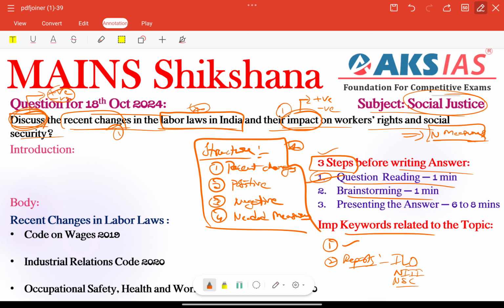Otherwise we have some important data related to these particular changes, recent changes especially, right? We have the World Bank Social Protection report also, or we have the International Trade Union Confederation reports also, we need to include here, right? So here and there we need to connect examples also, right? Recent important examples, for example in certain states, or certain category related examples, or company related examples, right? So these are the important keywords to include here.